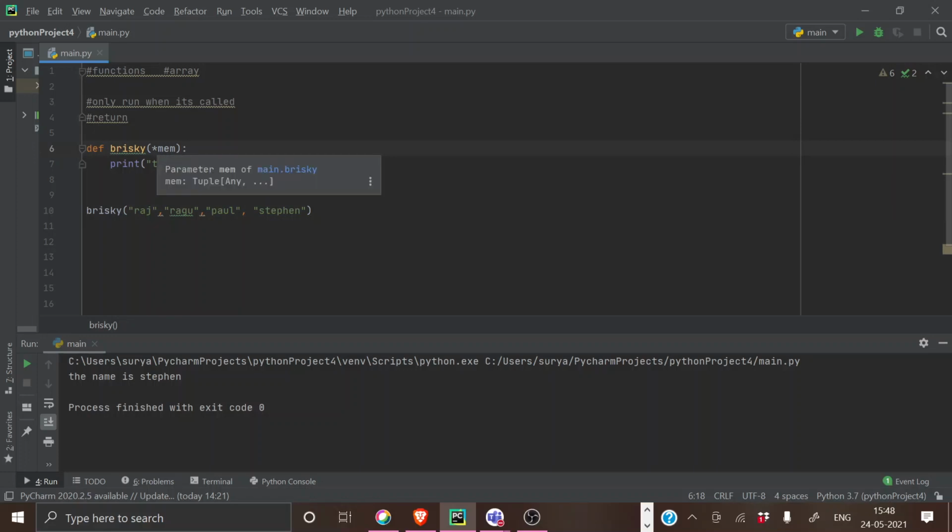If instead of this we want to print all the names from this list, then you can do it normally. I mean, then you should use a for loop there. You remember yesterday I taught you, you should choose for i in members.